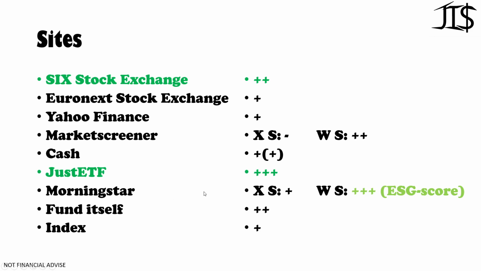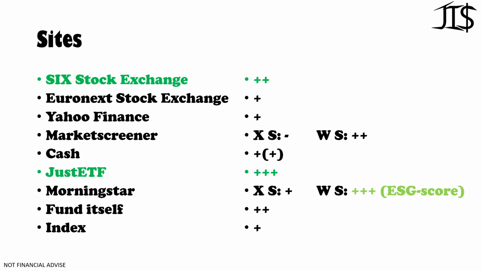And as a conclusion, Just ETF is my favorite one. SIX Stock Exchange is my second favorite one. And if I would subscribe to something, it would be to Morningstar in order to get the ESG scores for all the things that I want to invest in, because the ESG score is important for the future. Although momentarily it's still all over the place, and you can't really put your finger on whether or not it's really good for the environment.